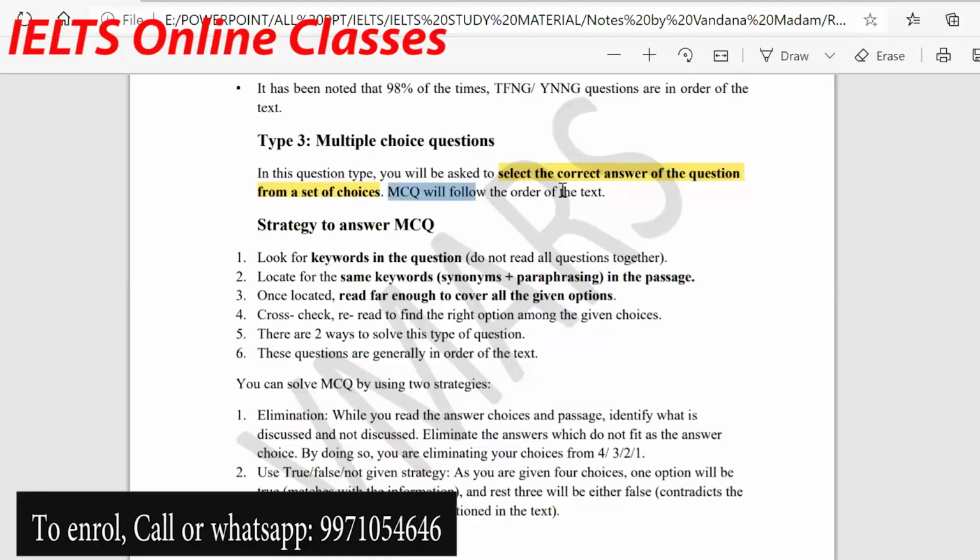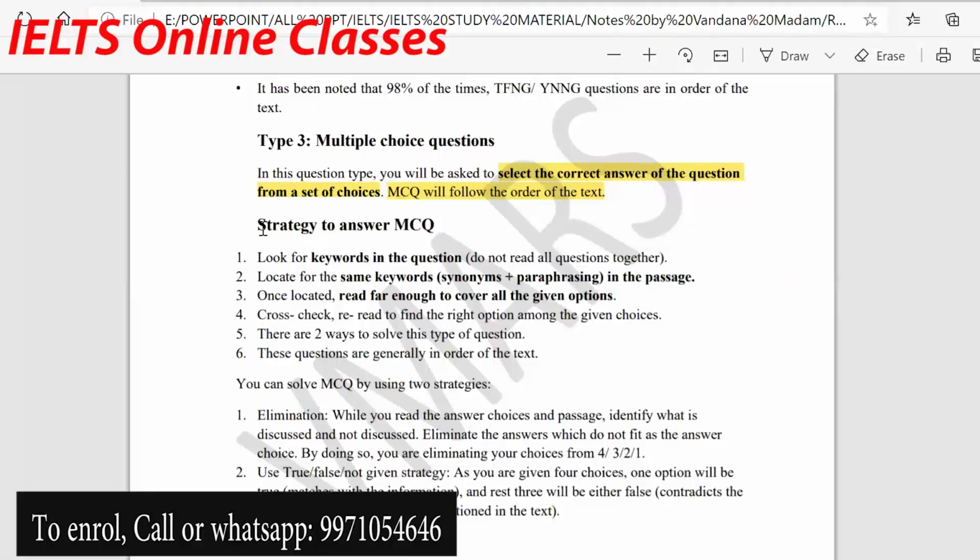MCQ will follow the order of the text. It means it will be in the order. If you have found the answer for a particular question in paragraph 2, the next question's answer you will find in the following paragraphs. You don't have to go again to paragraph 1. This means it is going in the order of the text.